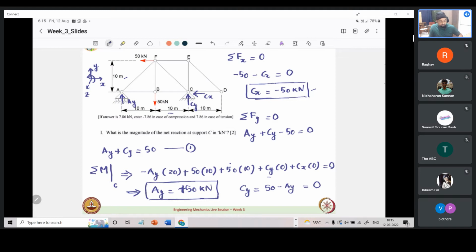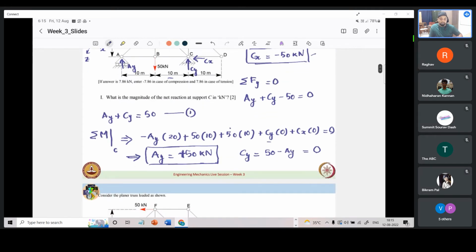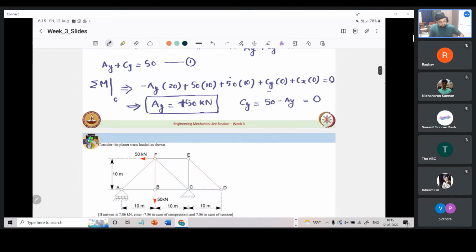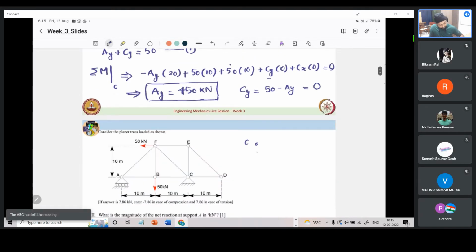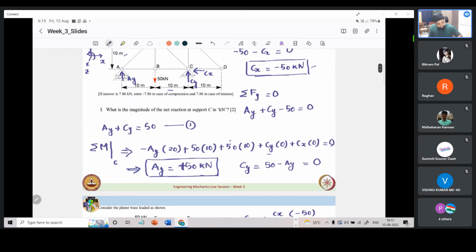So the magnitude is what is asked. What is the magnitude of reaction at support C? At support C, we have one Cy and one Cx. This Cx came out to be minus 50, and Cy came out to be 0. Both are perpendicular to each other, so what will be the resultant? Net reaction means it is the resultant of the two. One contribution is 0, so naturally the resultant becomes 50. And since magnitude is asked, we have to report the positive absolute value. So it is 50 kilonewton. That is the answer to this question.